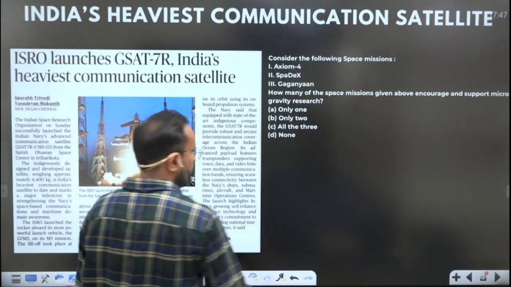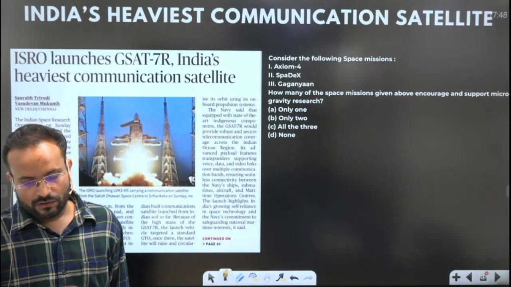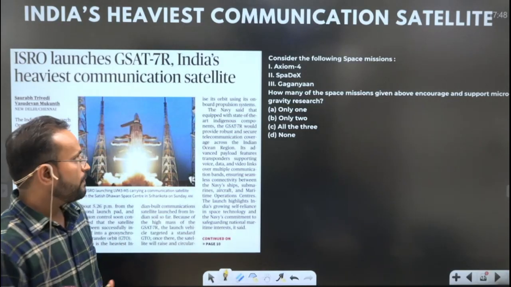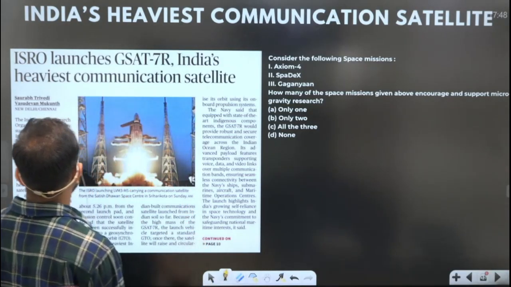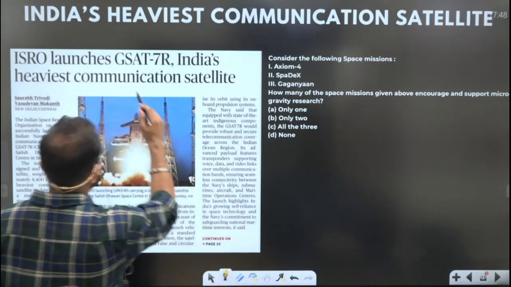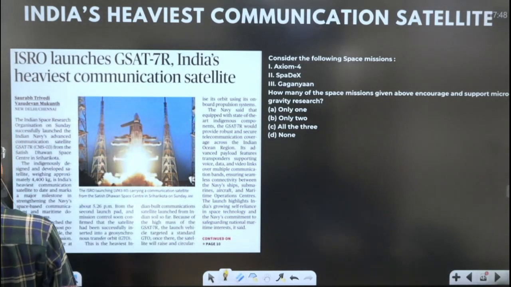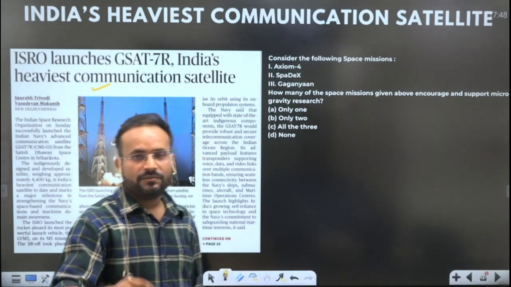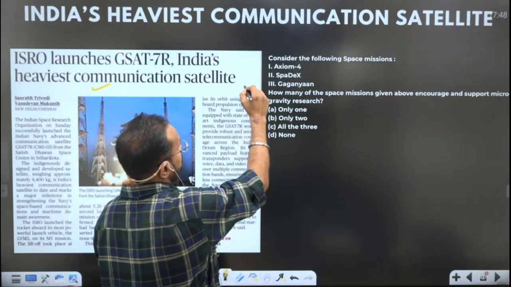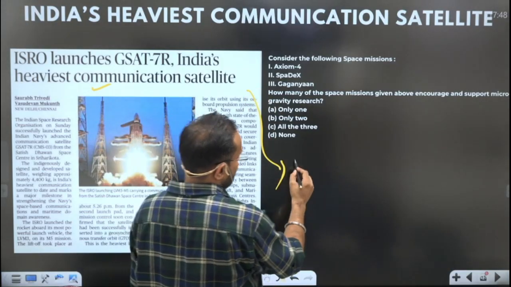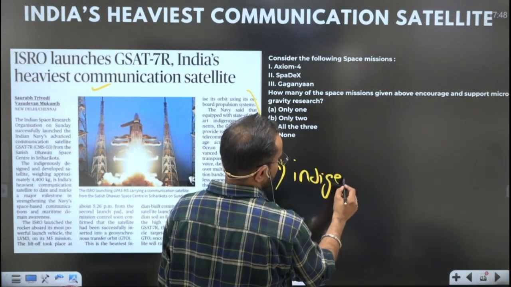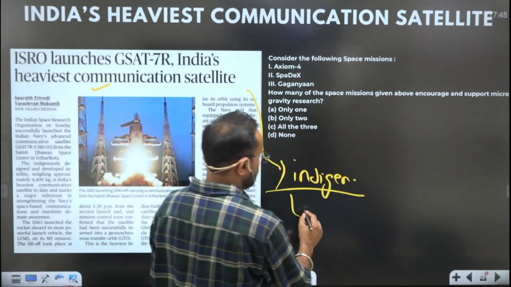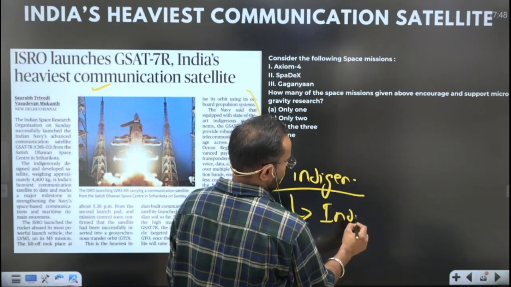Now let's move to the science wala part. So the first topic in the science we have is that ISRO has launched GSAT-7R, that is the heaviest communication satellite of India. And the one more fact is that it has been indigenously developed, particularly associated with Indian Navy.